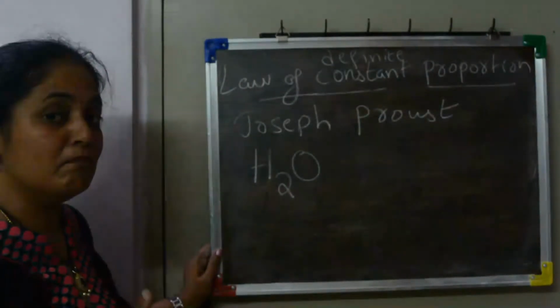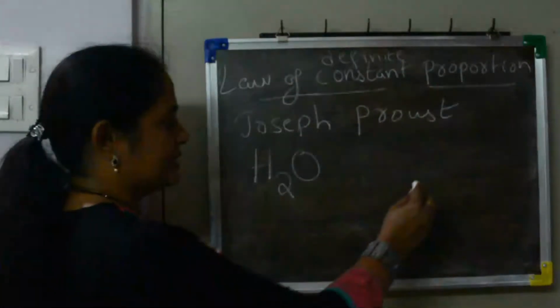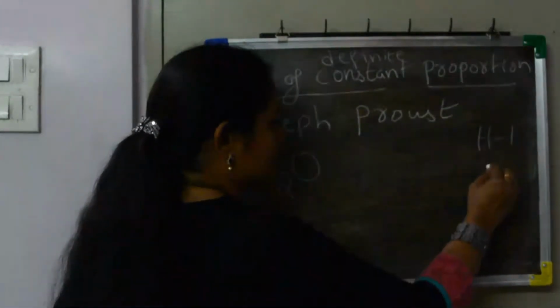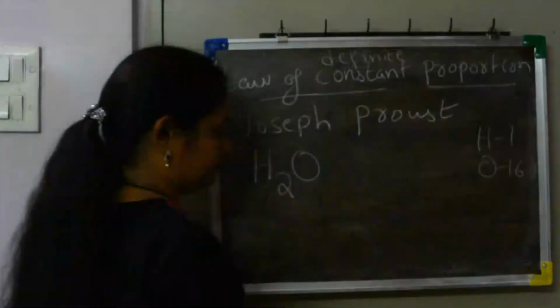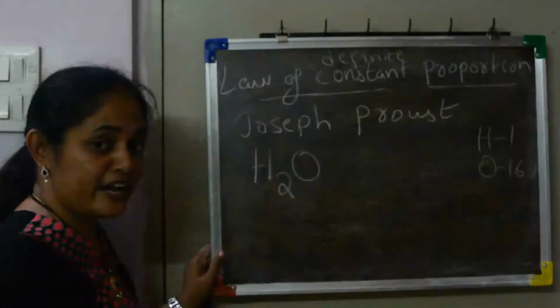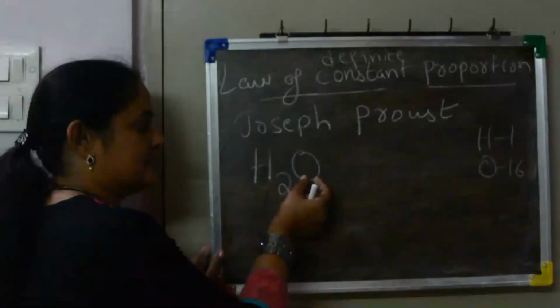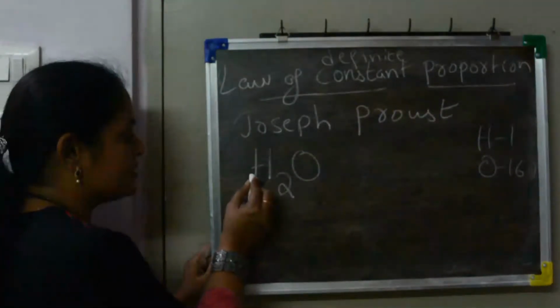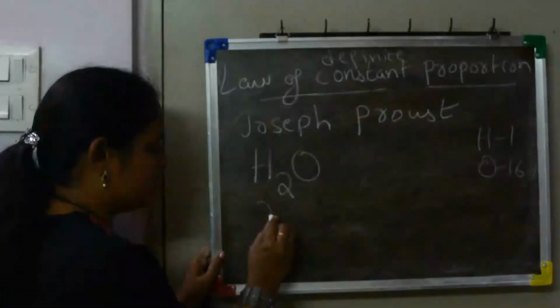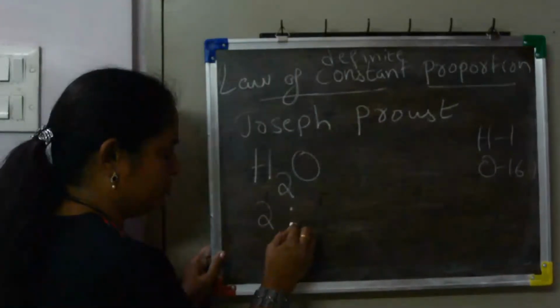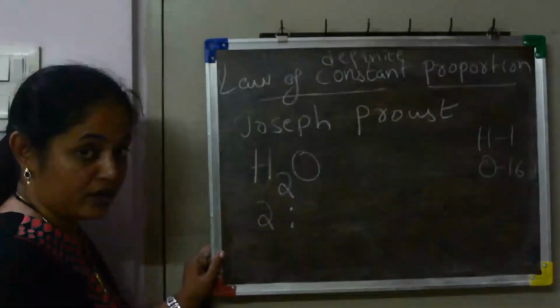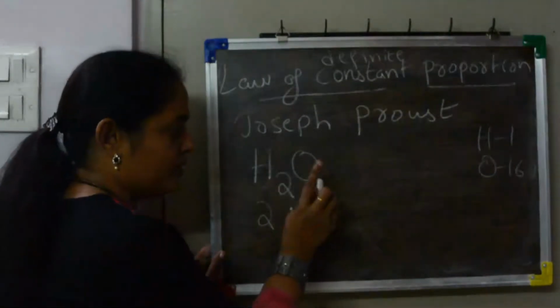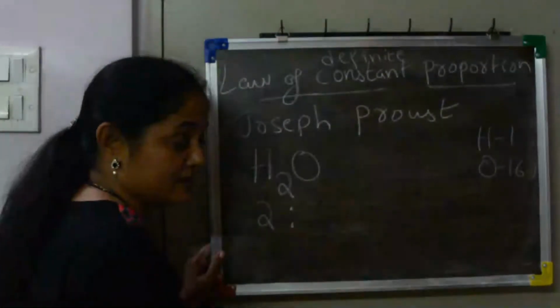And what about the mass? Suppose I take the mass. I told you hydrogen is 1, oxygen is 16. What is the ratio of the mass of hydrogen and oxygen in water? Suppose hydrogen 2, 2 into 1 is 2. Hydrogen's mass is 2 in water, and there is only 1 oxygen, and oxygen's mass is 16.